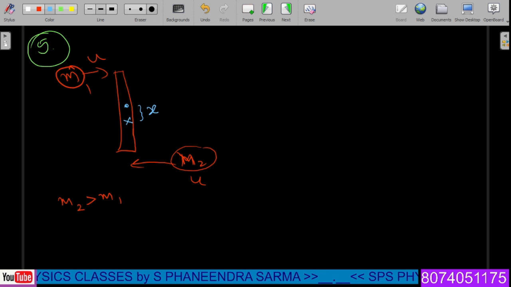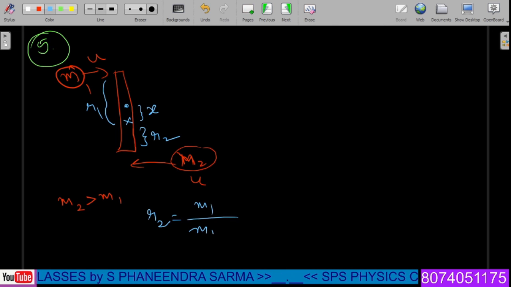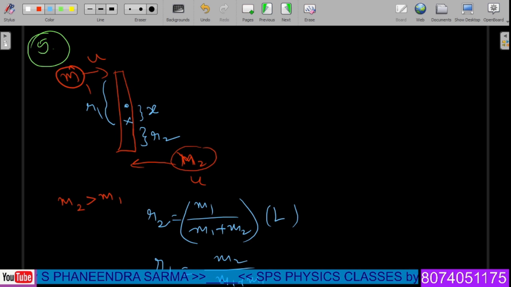Let us find out this particular distance. This particular distance is r1 and this particular distance is r2, where r2 is the radius of rotation. r2 is equal to the opposite mass by the summation of masses into the total length of the system. What's the total length of the rod? L is the length. This is the center of mass location. And r1 is similarly the opposite mass by the summation of masses into the total length. So by using this you can calculate r1 and r2.